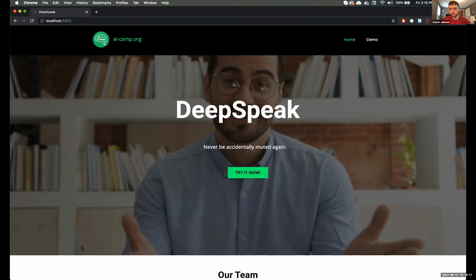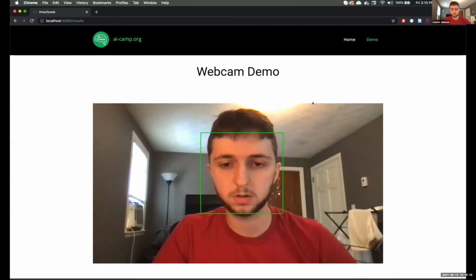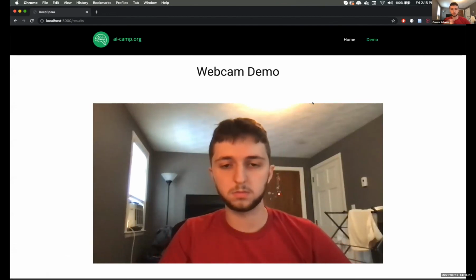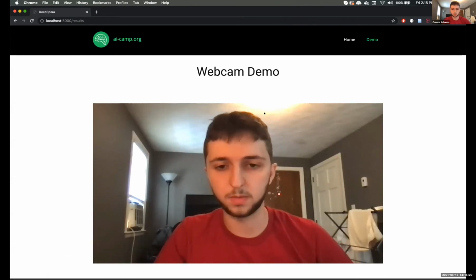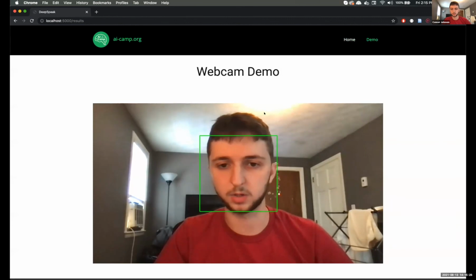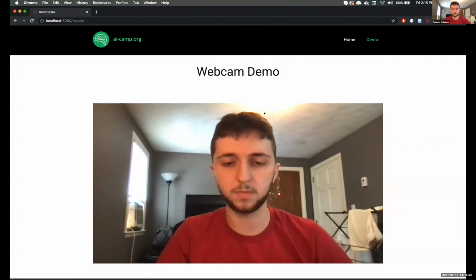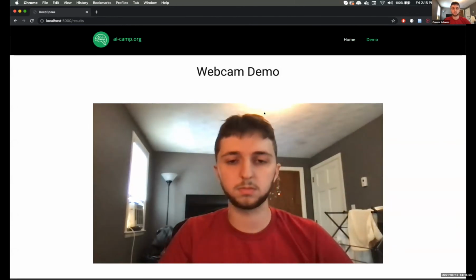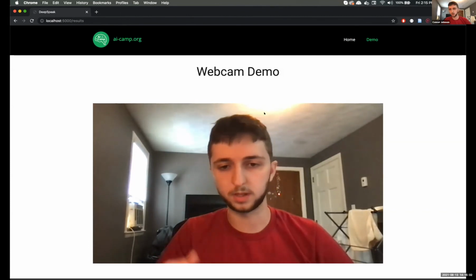So I'll show the demo now. So you can see in that case, when I'm not talking, it didn't have the bounding box. But you can see here when I'm talking, it has the bounding box for most of the time that I'm saying things right now. And when I'm stopping there, it goes away.